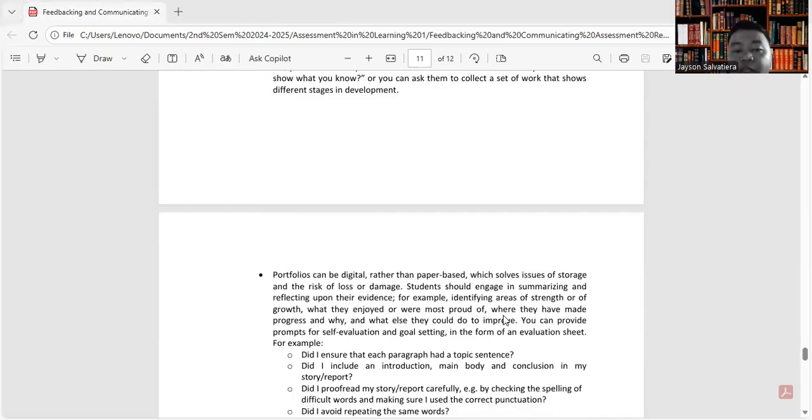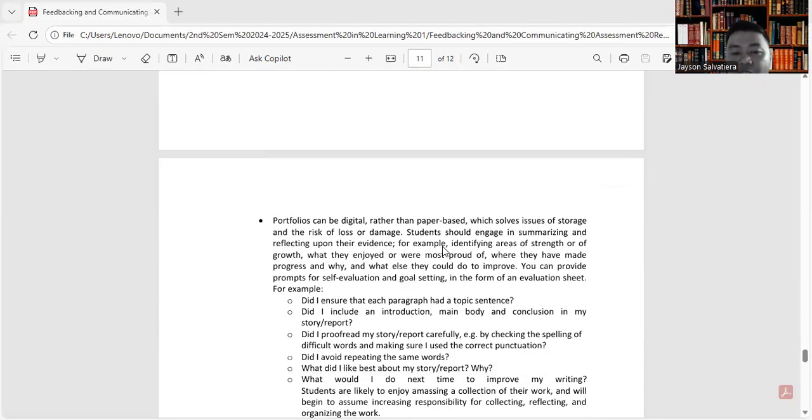Portfolios can be digital rather than paper-based, which solves issues of storage and the risk of loss or damage. Students should engage in summarizing and reflecting upon their evidence.